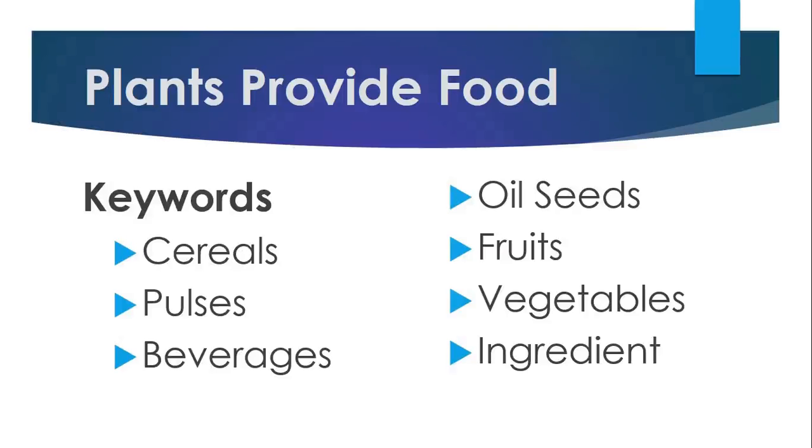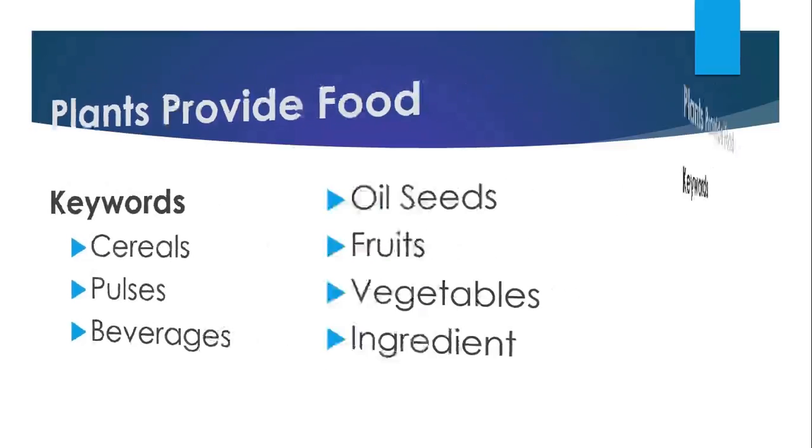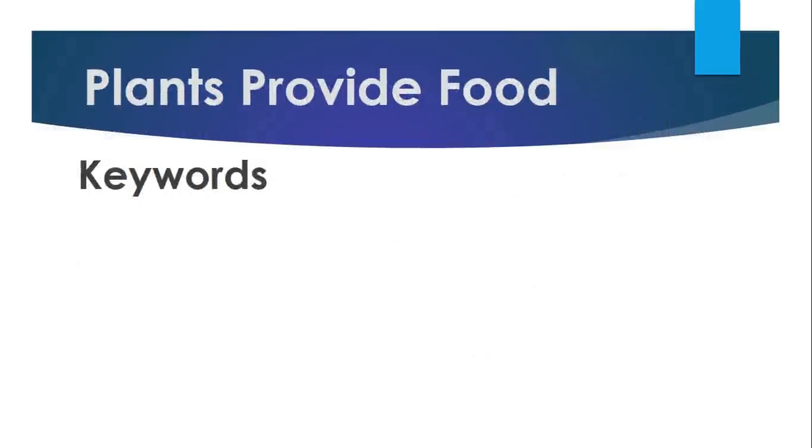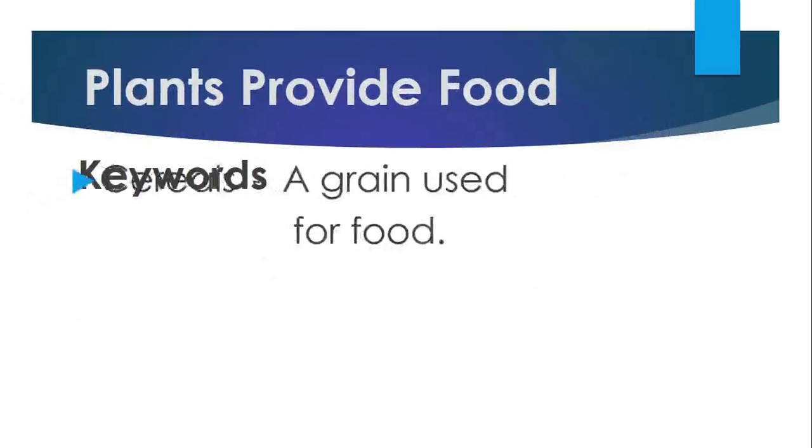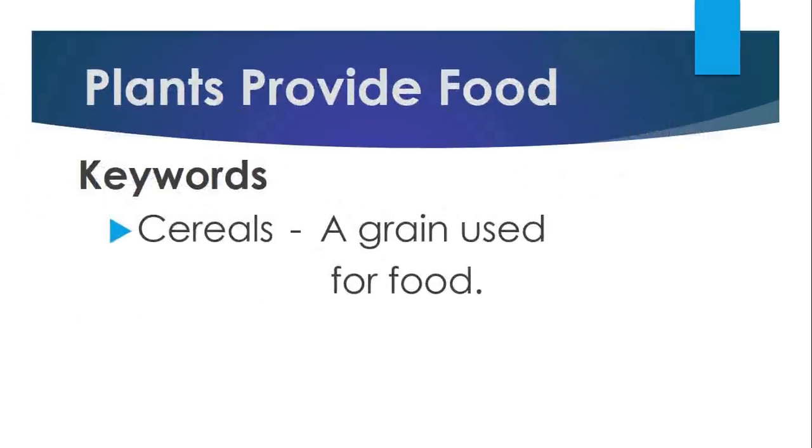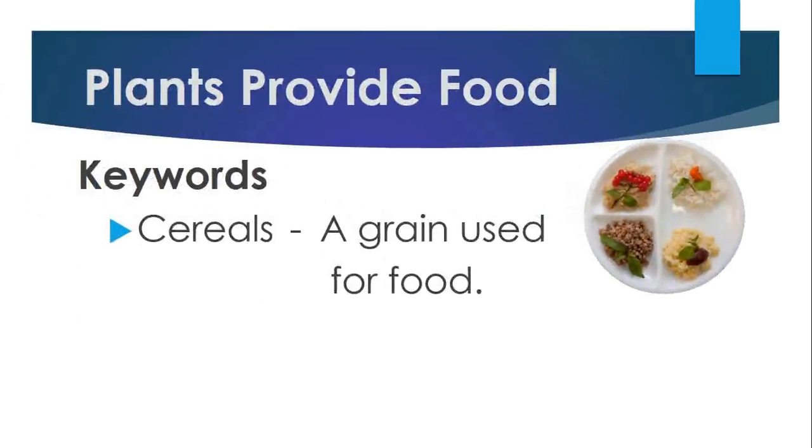I hope you learned the pronunciation of keywords. Now, we will learn the meaning of these keywords. First, cereals. It is a grain used for food. A cereal is any grass cultivated for the edible components of its grain, composed of the endosperm, germ and bran.